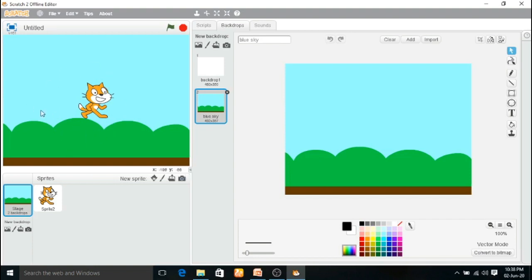Now see, this is a backdrop. See the script area. In this script area also, it displays what backdrop you have chosen. Suppose you want to edit your backdrop, you have to edit. Edit means you have to change it.